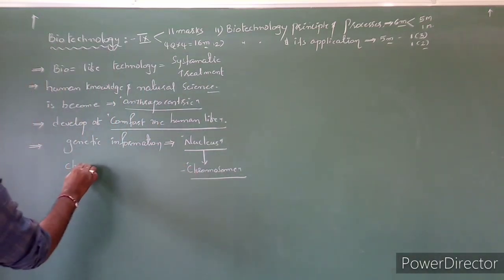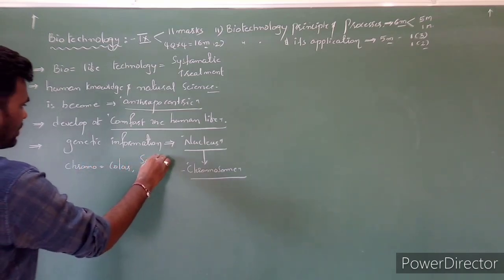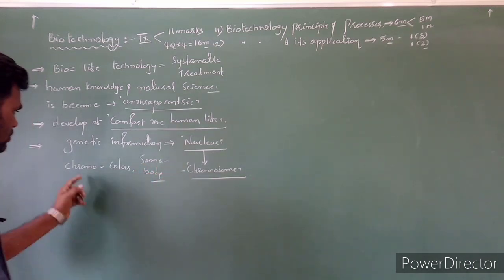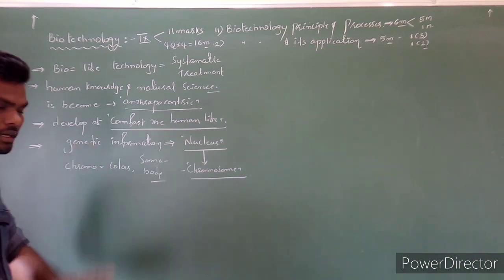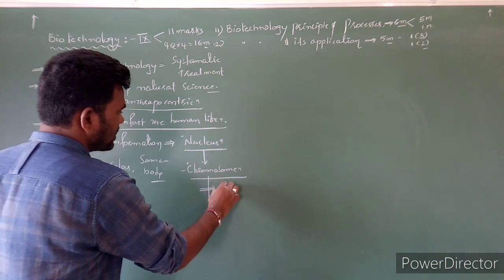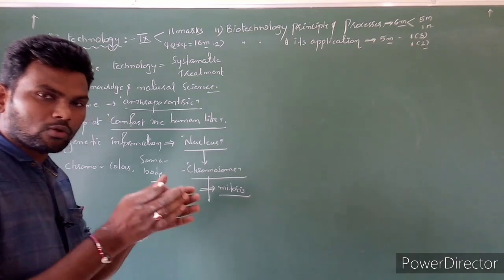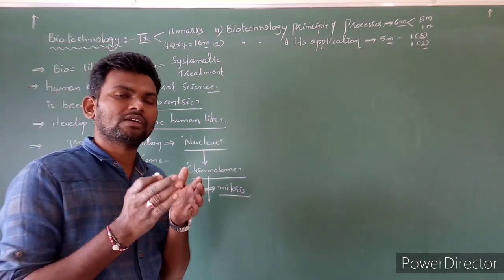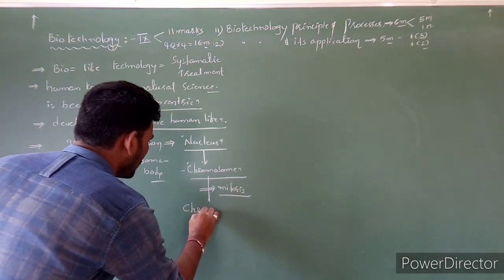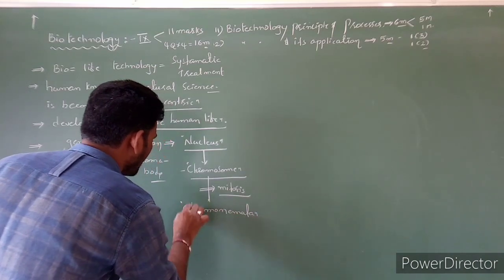Chromosome means what? Chromo means color, soma means body. During mitosis division, this chromosome containing chromatids is condensed and becomes chromonemata.